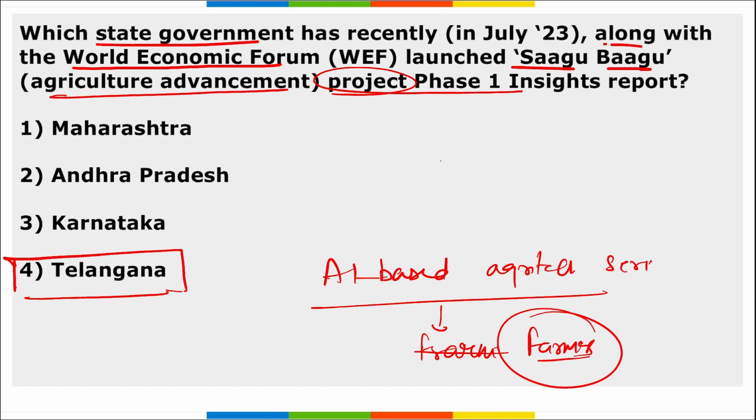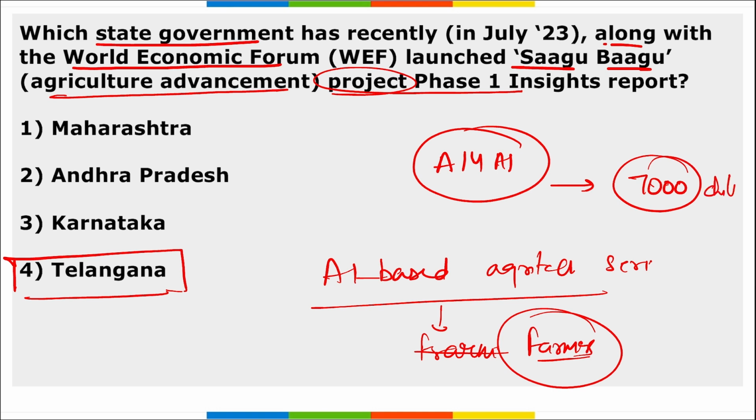Then apart from this, remember Artificial Intelligence for Agriculture Innovation, right? This was launched recently, and this is basically to benefit 7,000 chili farmers in Telangana, correct? It is an initiative between Telangana government and the World Economic Forum, that is AI for AI, that is artificial intelligence for agriculture innovation. So the question can be asked that this AI for AI, this is a program with which organization and which state government? It is between Telangana government and World Economic Forum.